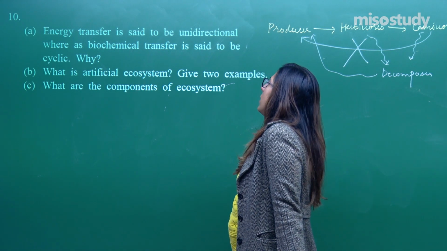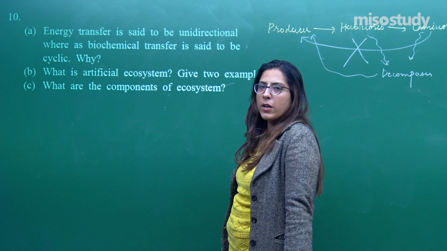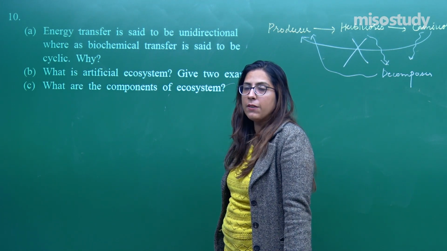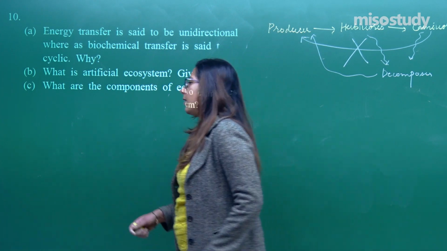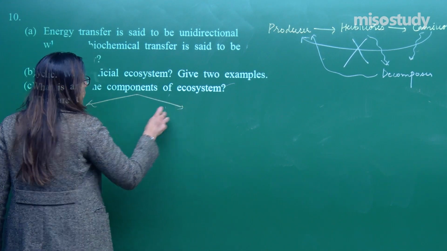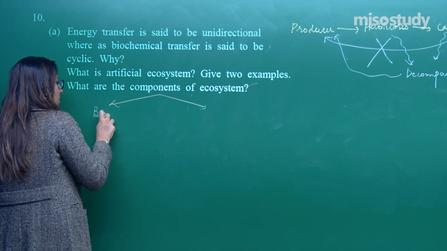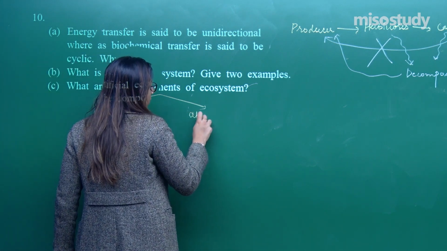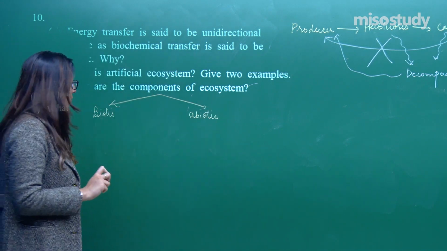What is an artificial ecosystem? Give 2 examples. Here you can write examples such as an aquarium and an agricultural field. They act as artificial ecosystems. What are the components of the ecosystem? There are 2 components of an ecosystem, and this is what you have to explain. The first is the biotic component and the second is the abiotic component. These are the 2 components we discussed in the session, and you have to write them here.